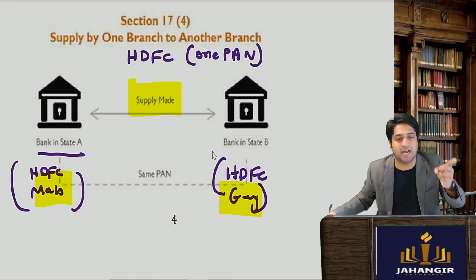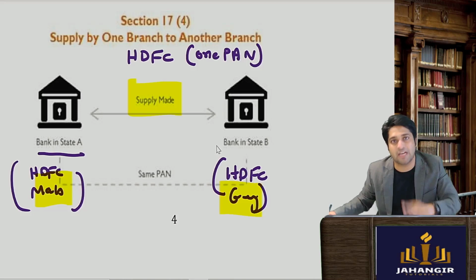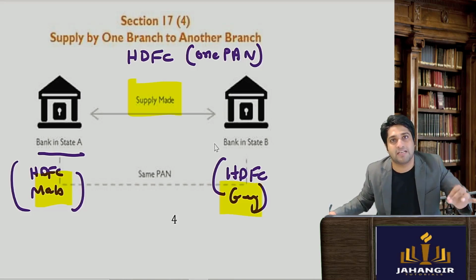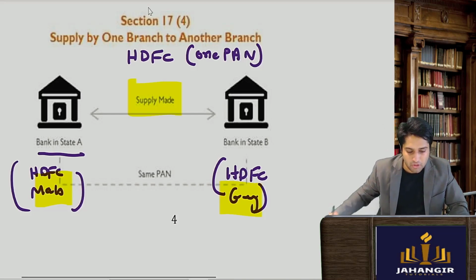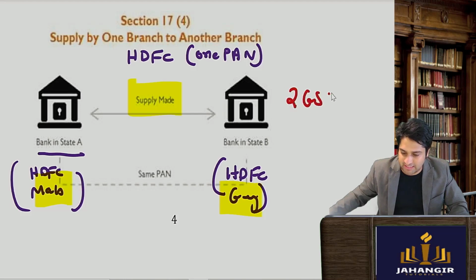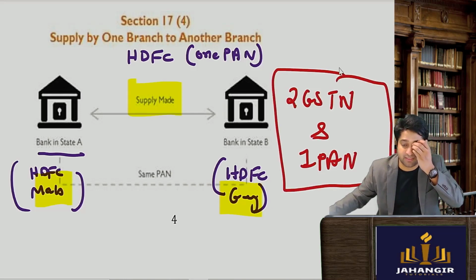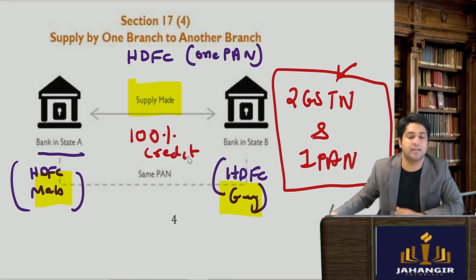So they both will have, since they are in two different states, two GSTN numbers, because to be present in Maharashtra you have to register and there will be a GST number there, and if registered in Gujarat then in Gujarat also. So in as many states as you have presence, you have to register in that many states. So you will have two GSTN numbers and one PAN. So if this is the case, you have more than one GSTN number and one PAN, then they are saying the 50% credit will not apply and you can take 100% credit admissible, full credit admissible.